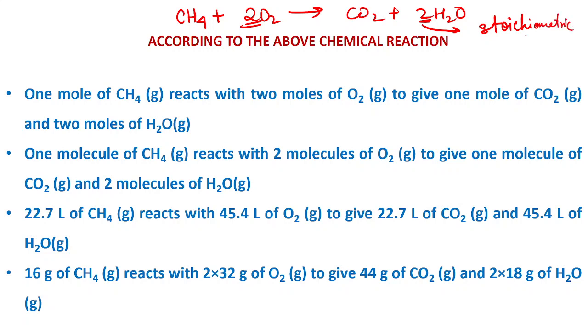They are known as your stoichiometric coefficient. Here the coefficient is 2, and similarly in this case it is 2 and in this case it is 1. They represent the number of molecules or the number of moles which take part in a chemical reaction. Those values which tell me how many oxygen molecules or how many methane molecules are reacting in a reaction are known as your stoichiometric coefficient.